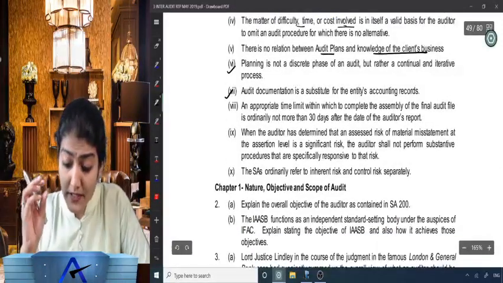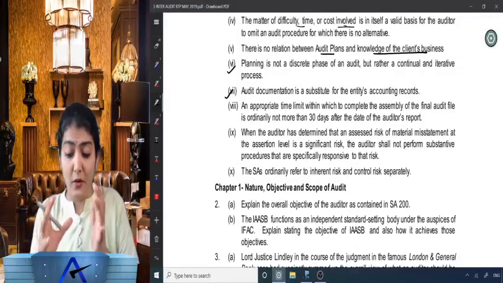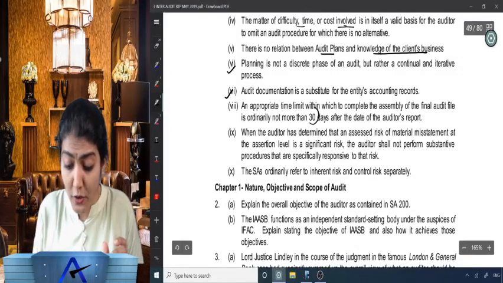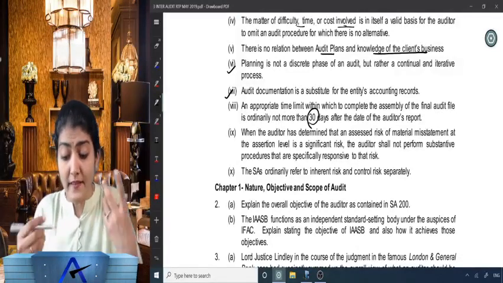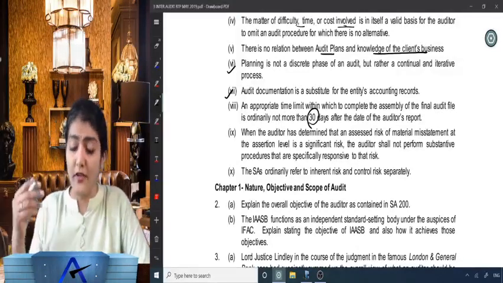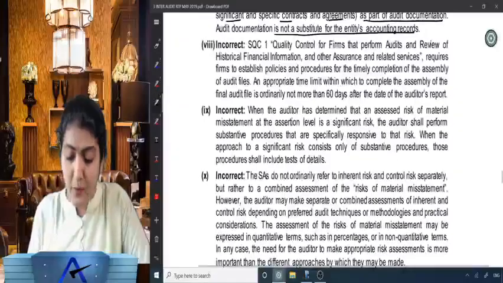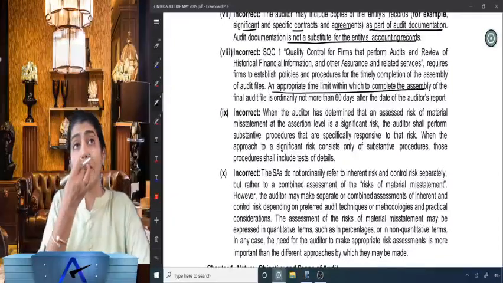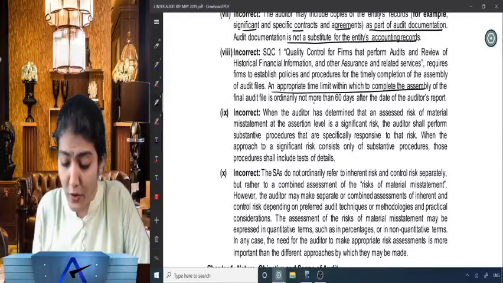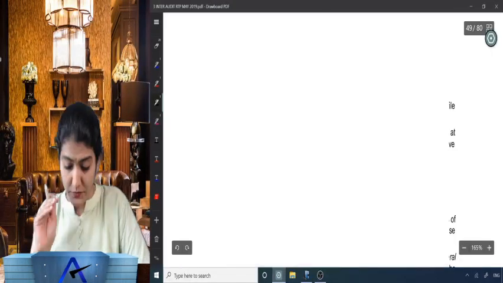An appropriate time limit within which to complete the assembly of the final audit file is ordinarily not more than what? It is ordinarily not more than 60 days after the date of the auditor's report, as per SQC 1.